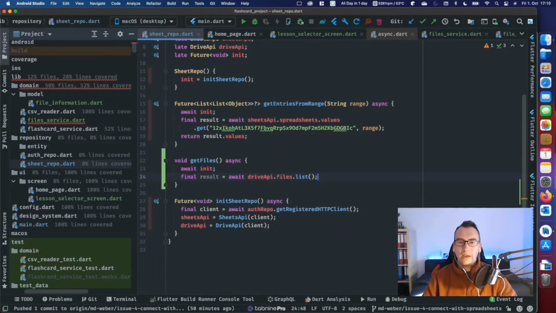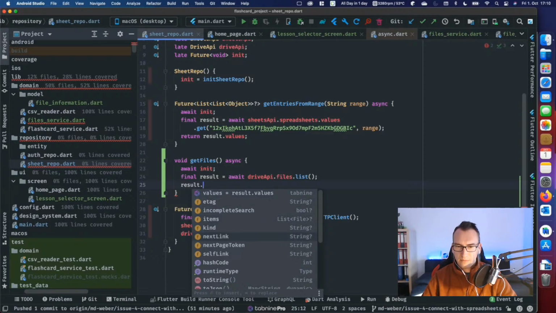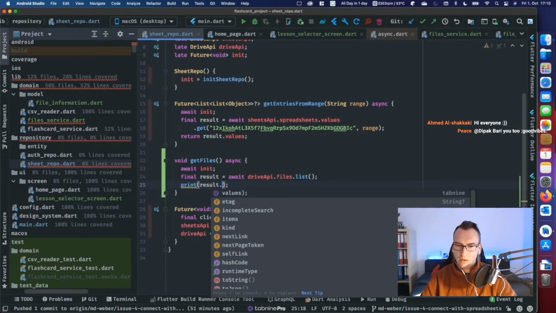So what I would like to do is filter that by the MIME type. And what we can do is result dot, I think filter is the, no, where is the term in Dart? Where is it? Files list items incomplete next self link. We need to know what we printed beforehand. No, I forgot that. We printed the result, and I thought in the result there was already incomplete search items, next link, next page token.